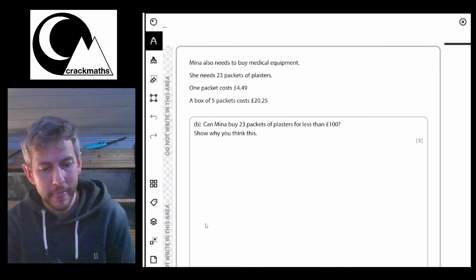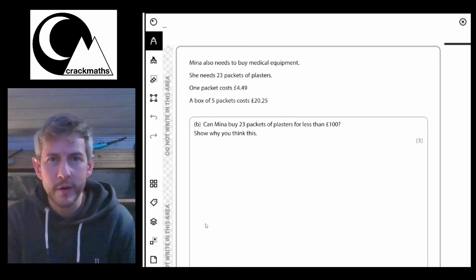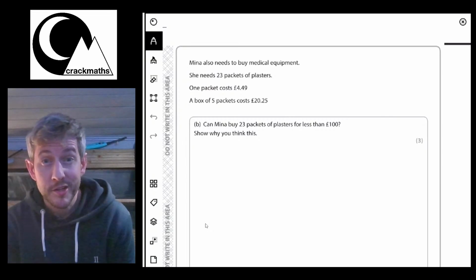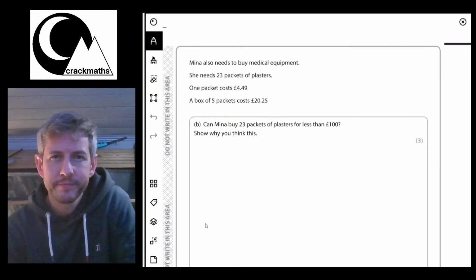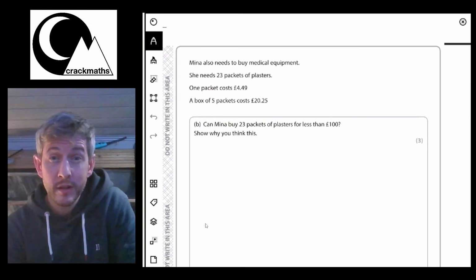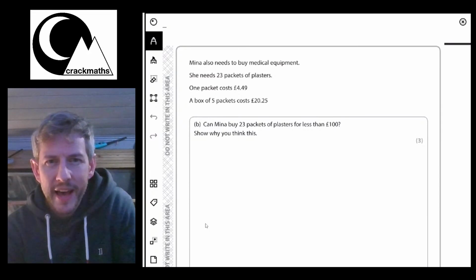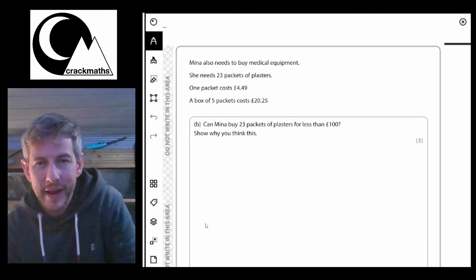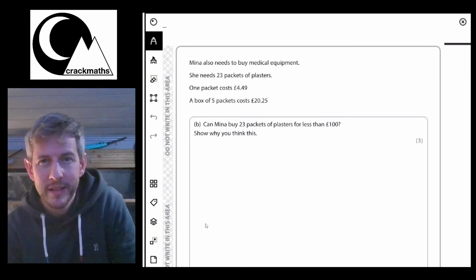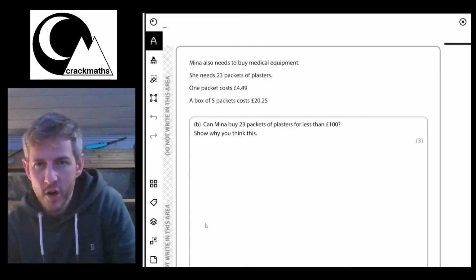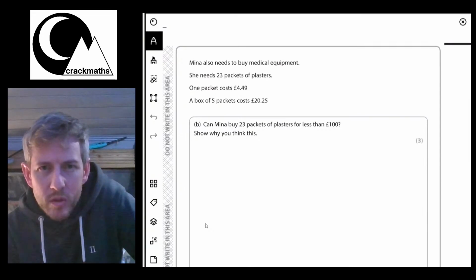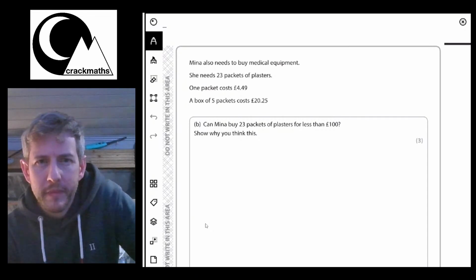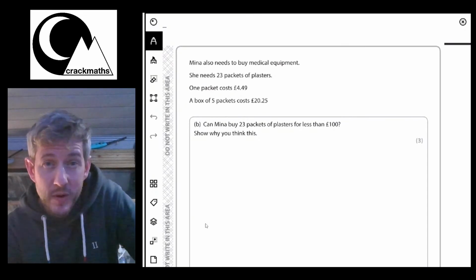Right, now we have part 2, and it says Mina also needs to buy medical equipment. She needs 23 packets of plasters. One packet costs £4.49. A box of 5 packets costs £20.25. Can Mina buy 23 packets of plasters for less than £100? Show why you think this. Okay. So one packet costs £4.49. A packet of 5 costs £20.25.